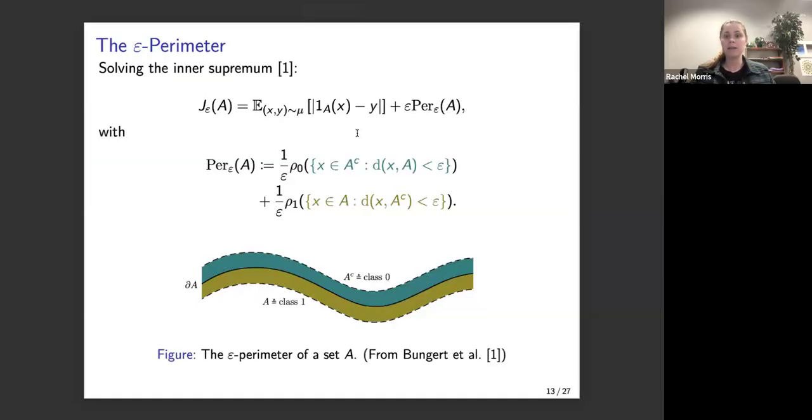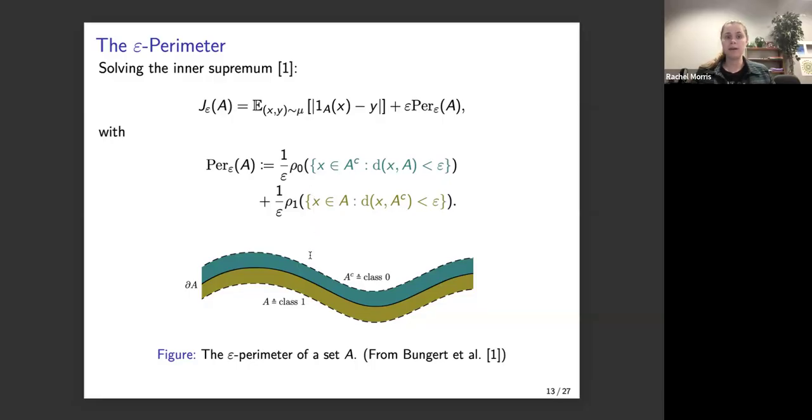And so my advisor and some collaborators were able to show that you can also write this formula J epsilon as the expectation of |1_A(x) minus y|. So this is exactly that Bayes classification risk, plus a regularizing term that we call the epsilon perimeter, where the epsilon perimeter penalizes all points within distance 2 epsilon of the decision boundary, either according to rho 0 or according to rho 1.